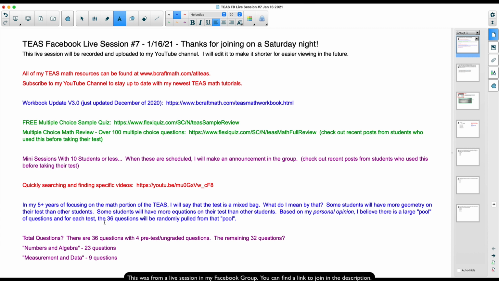Just some other things down here. I think it's a mixed bag when you take that test. Yes, 23 of the graded questions do come from numbers and algebra, which is your arithmetic, order of operations, equations, whereas 9 of those graded questions come from measurement and data. So 32 graded questions, and to my knowledge, there's still 4 pre-test or ungraded questions there as well.